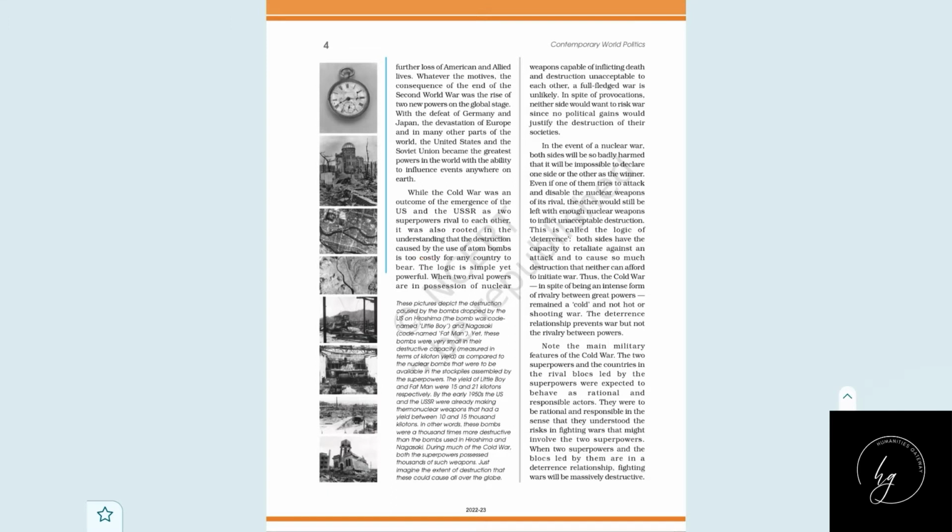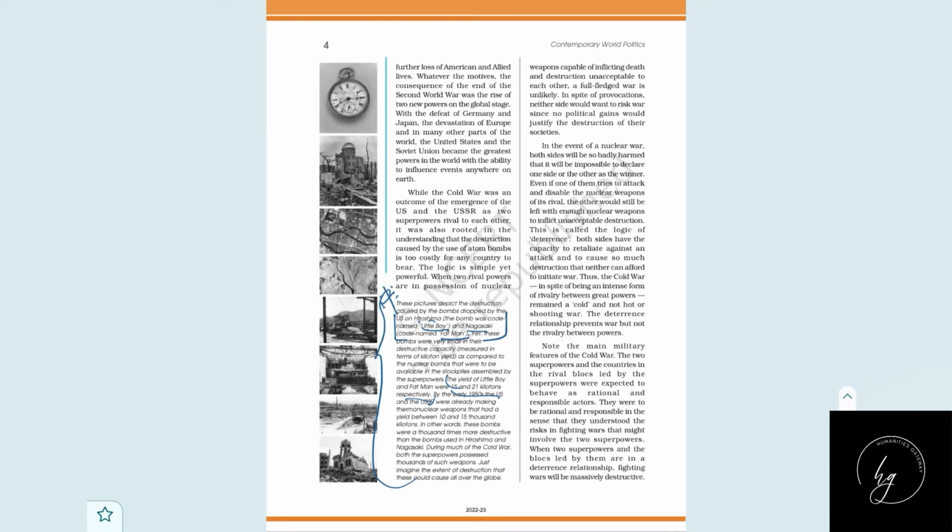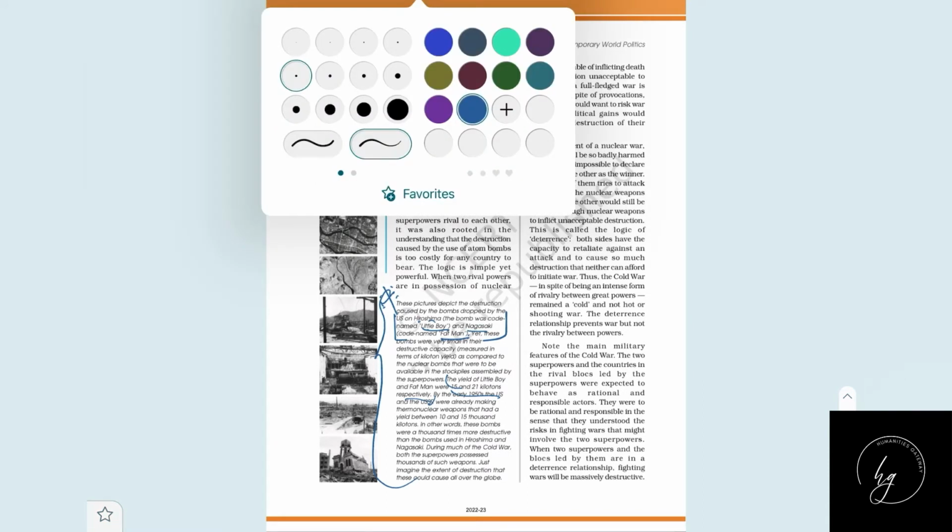And here, just see, we have some portions like the Little Boy and the Fat Man, which are the nuclear bombs dropped by the US on Hiroshima and Nagasaki. Just note it down. That can be a one-word question, because in Hiroshima, Little Boy was dropped, and in Nagasaki, Fat Man was dropped. The size of the bomb and its capacity will not be asked. But if you want, you can go through this data. It's very important data. And now we are going to discuss another topic.